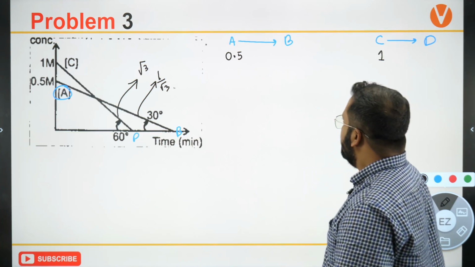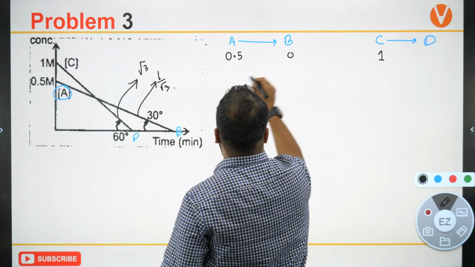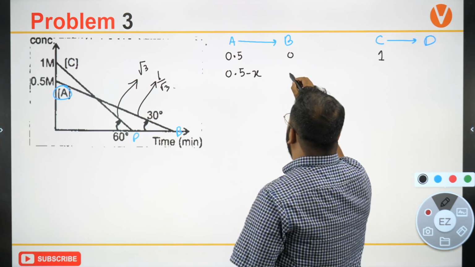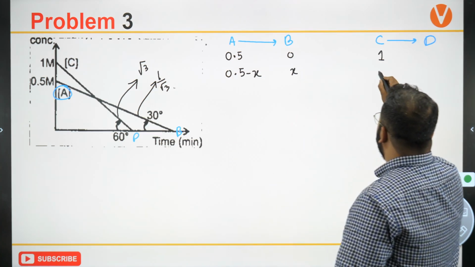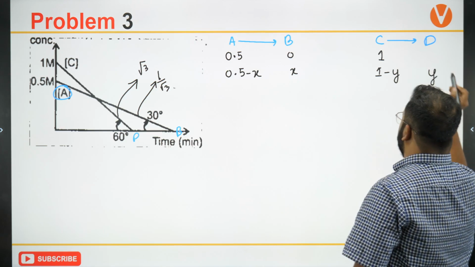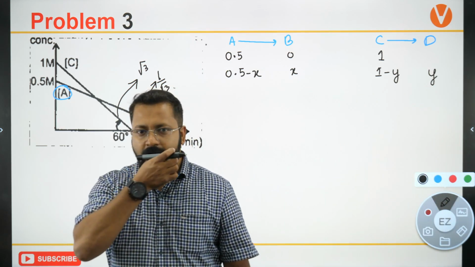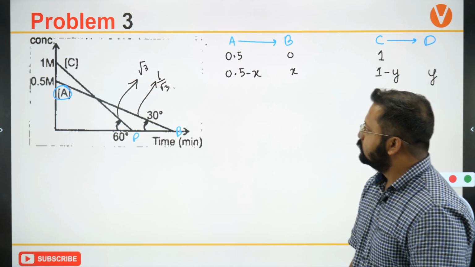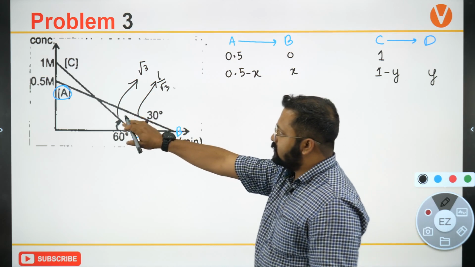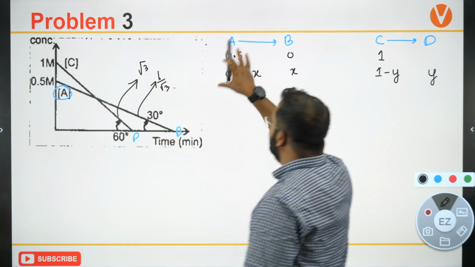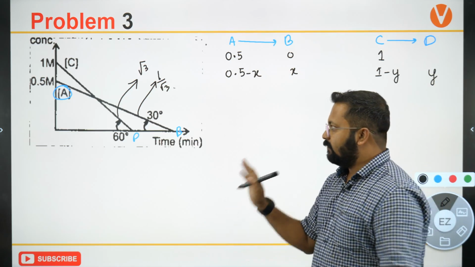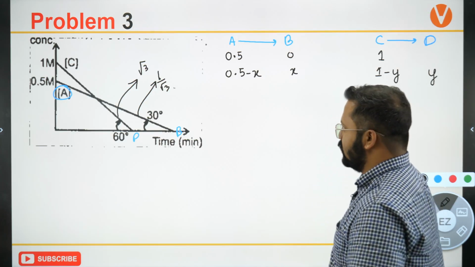Clear? Now, initially this is 0. So 0.5 minus x would be written as x, and this will be written as 1 minus y. This will be written as y. ठीक है, ये लिखा जाएगा. Is this understood? Is this part understood? That we first identify the initial concentration over here, and this is the change that we would be observing. Now, what is the statement which is given?